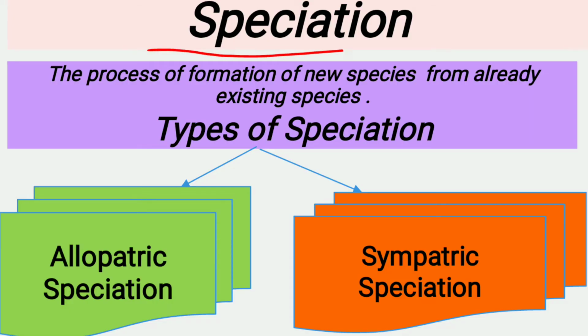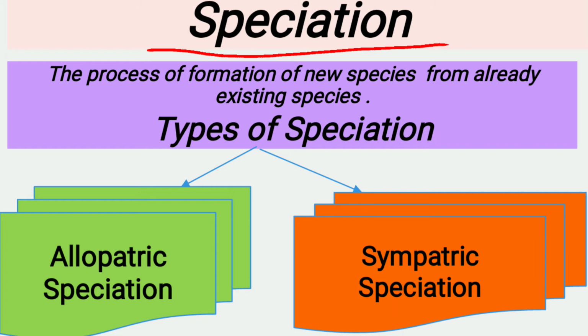Our next topic is speciation. Before we start our topic, we must know what a species is. Dear students, a species is a group of similar organisms which are capable of interbreeding and producing fertile offspring. Example: wheat, rice, mango, neem, cat, dog, human beings are species.